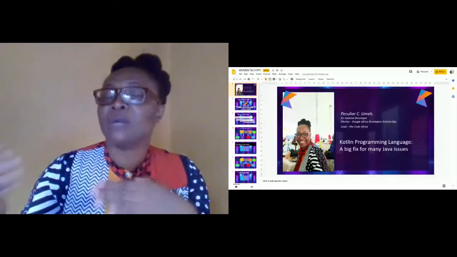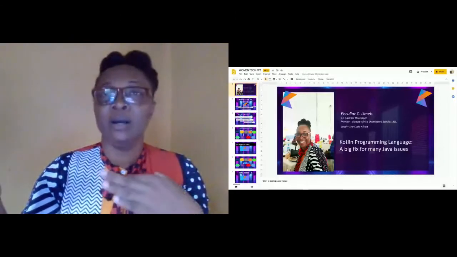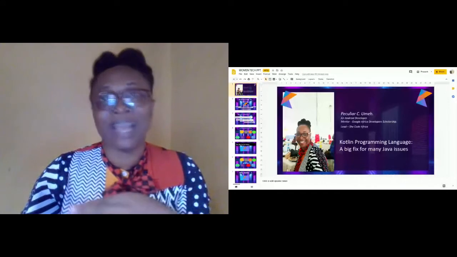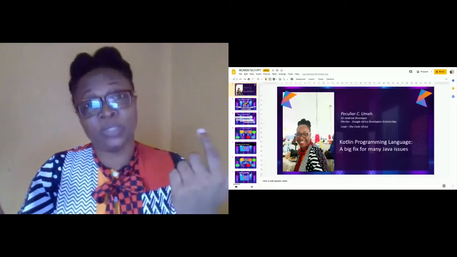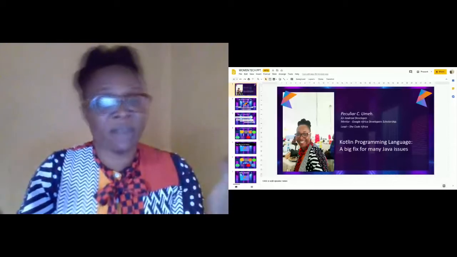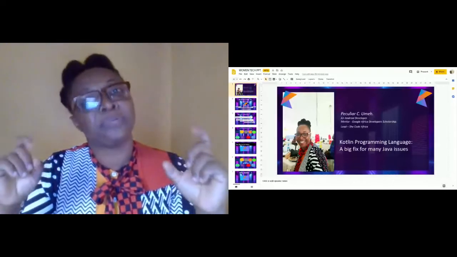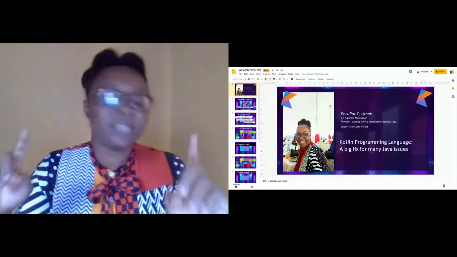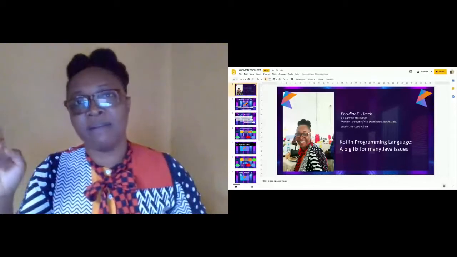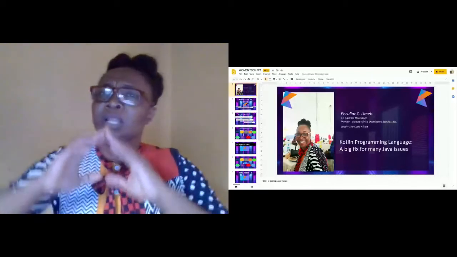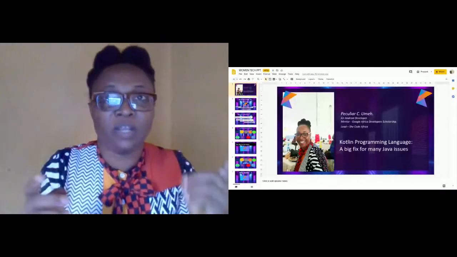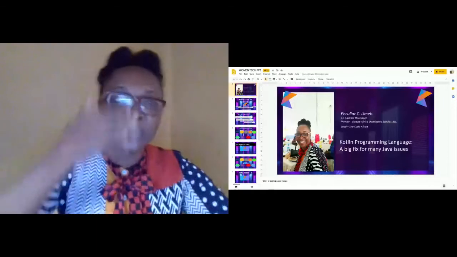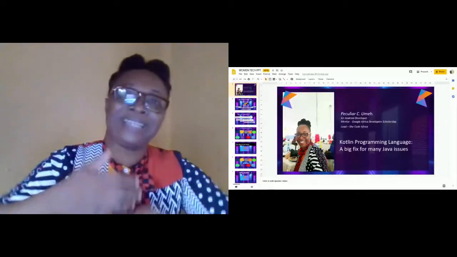Kotlin doesn't really have a wildcard type, but it has two other things, which include declaration site variance and type projection. Declaration site variance is a variance that is specific to the point where the generic type is defined.